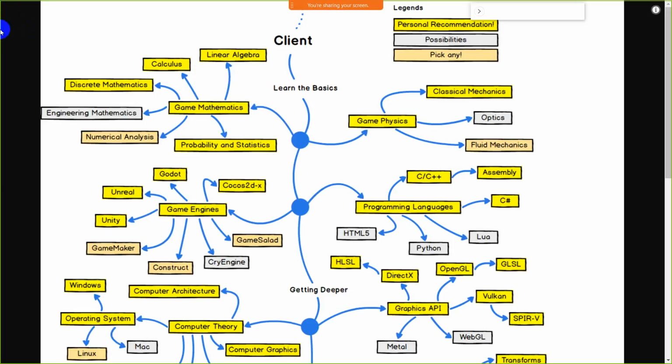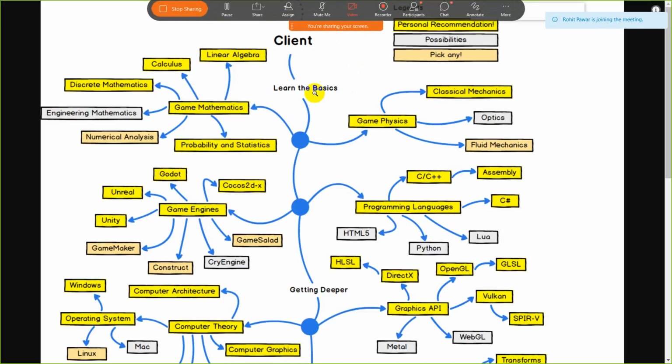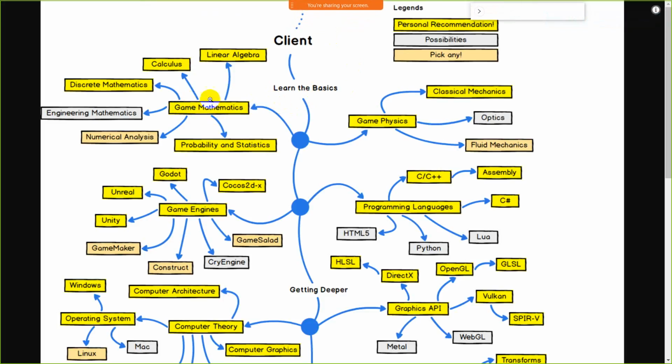So guys, before starting client side development, you must have knowledge about the basics, because everything starts from the fundamentals. First of all, you must have knowledge about game mathematics. These are the game mathematics, guys.